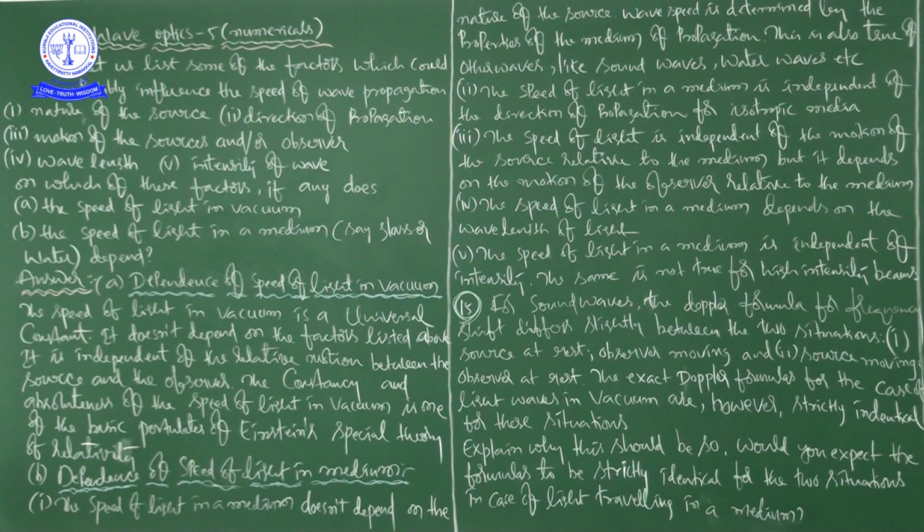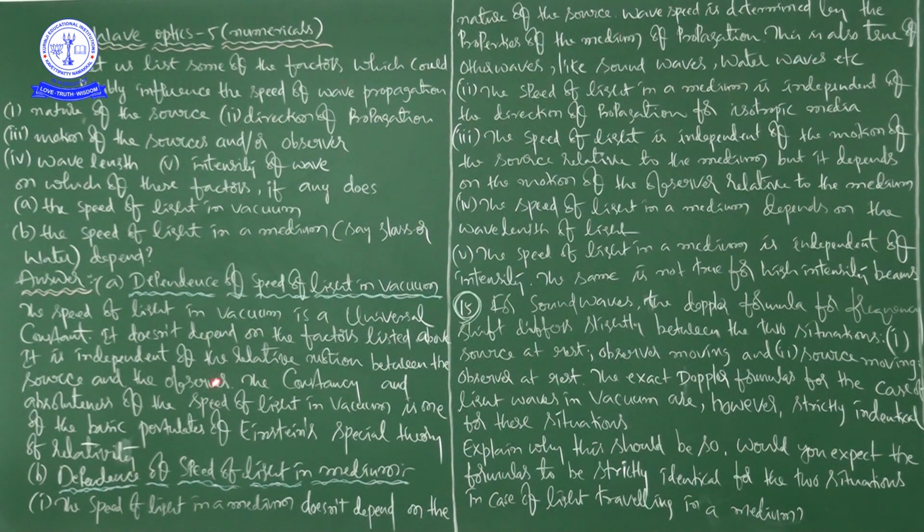Observe carefully here: the dependence of the speed of light in vacuum. When I say this sentence, you have to get the imagination. What is light? Light is an invisible form of energy. And how does light propagate from one place to another? Here we are in the chapter of wave optics now, so we have to keep in mind this is the wave picture of light.